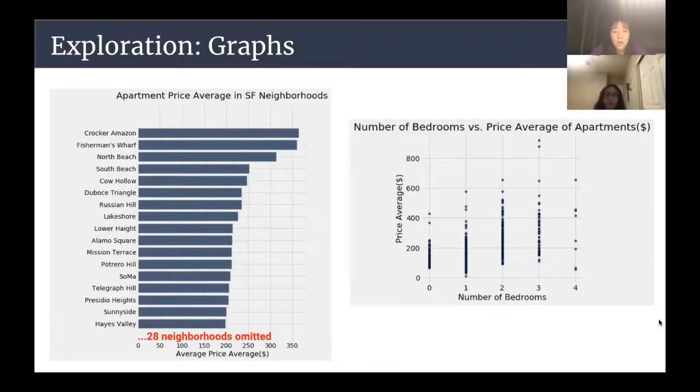To the right is our quantitative plot showing the relationship between the number of bedrooms and the price average of apartment. There seems to be an underlying linear relationship that we can utilize for our prediction model, but we will still have to investigate further in order to make this claim.